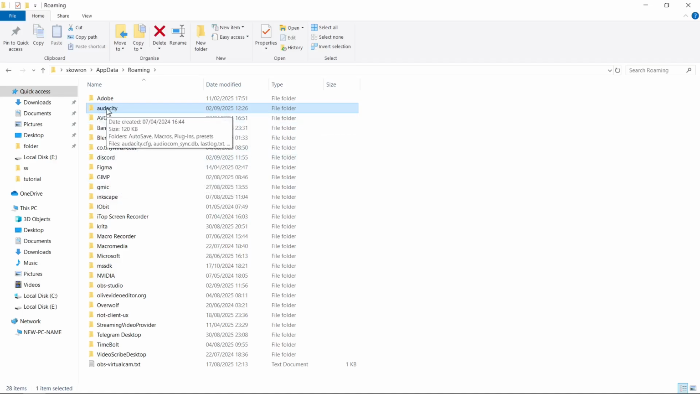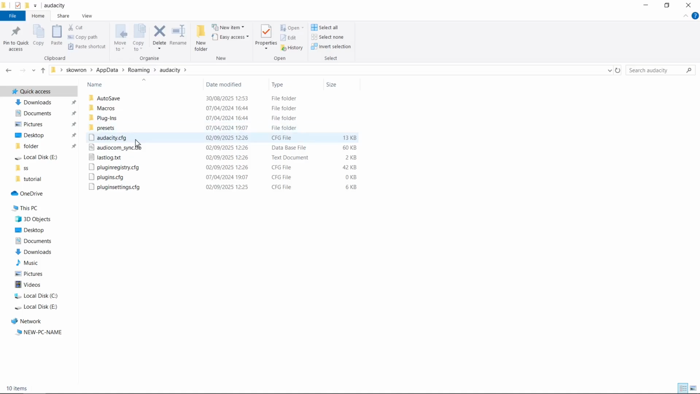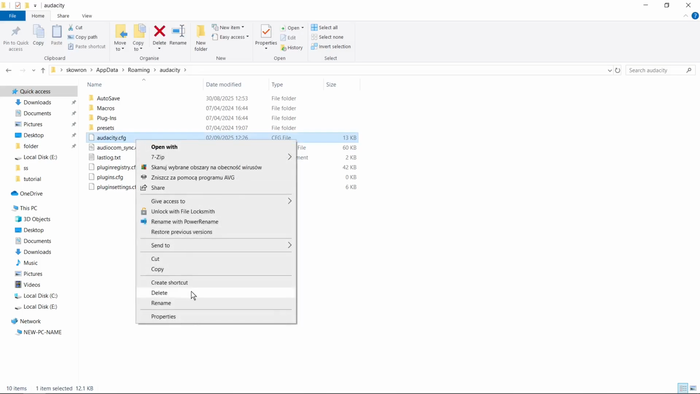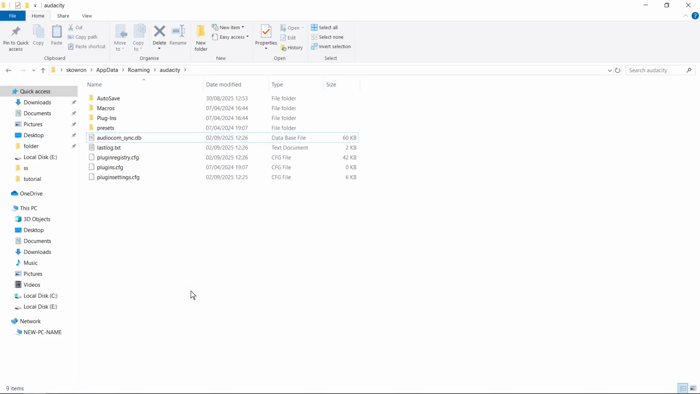Now we need to find here Audacity folder, so I double click on it, and here we can find Audacity configuration file. We need to delete this file, so I click right mouse button here and I click delete button. After that, configuration data will be successfully deleted.